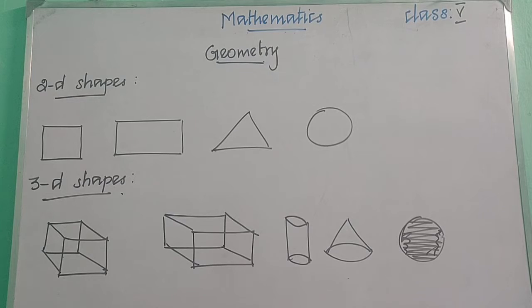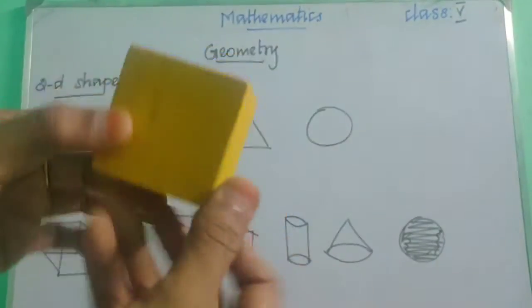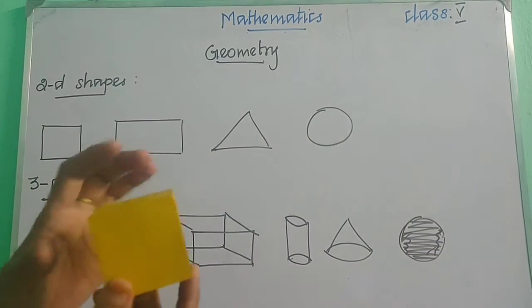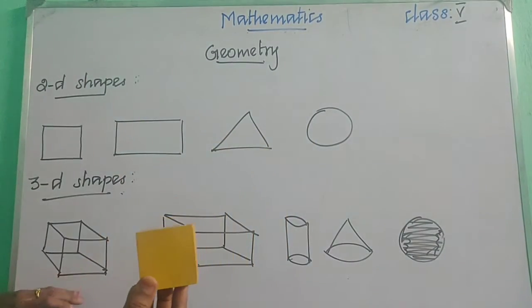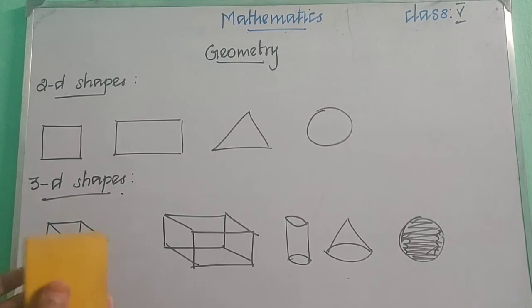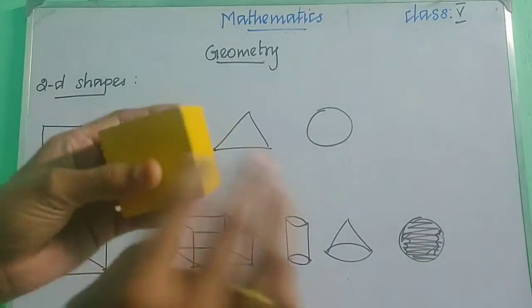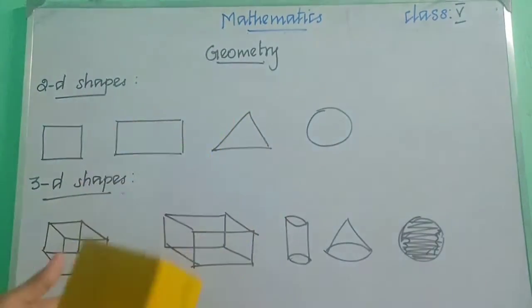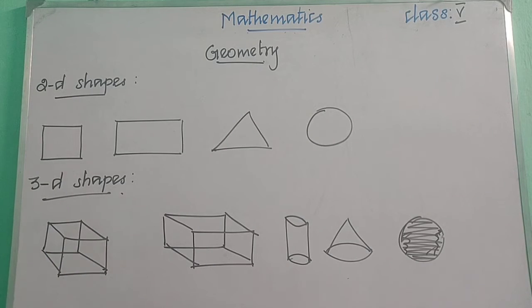And also we can't draw 3D shapes accurately on a board, because you yourself saw. It's a cube, and I have drawn a cube here, the same shape, but it does not look good, right? Because here we can't see all the faces, so we can't draw 3D shapes accurately on the board. Children, did you all understand?